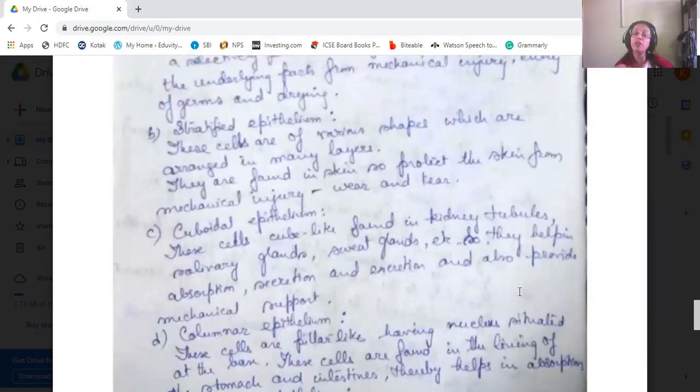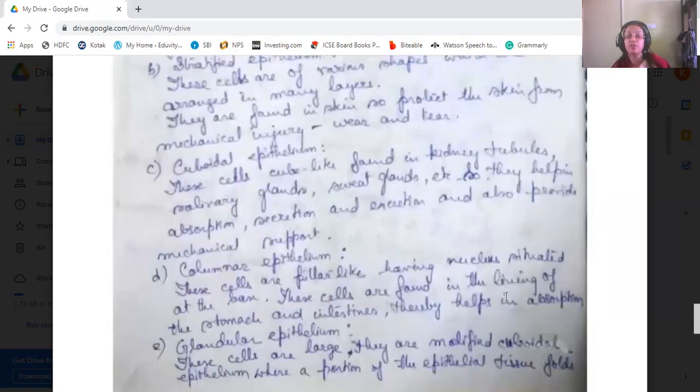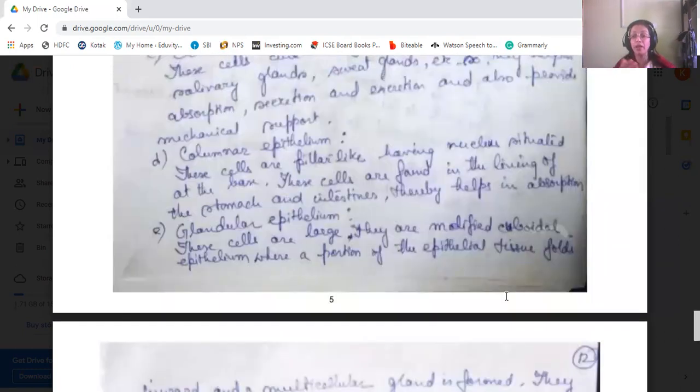Then columnar epithelium. These cells, as the name suggests, should be column-like or pillar-like, okay, with a distinct nucleus, which is situated at the base. Now, these cells are found in the lining of the stomach and intestines, where mainly the absorption process should be there. So these cells help in absorption.